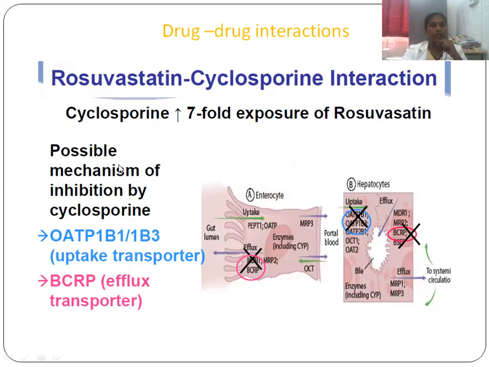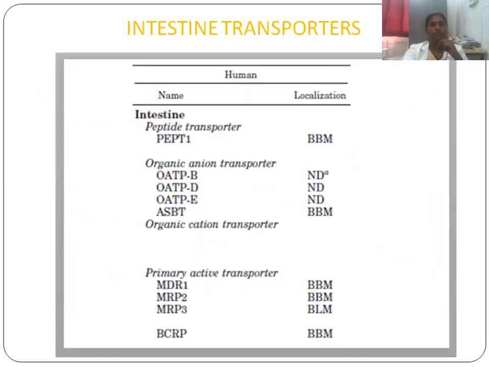The possible mechanism is inhibition by cyclosporine of this transporter. Organic anion transporters OATP1B1 and 1B3, the uptake transporters or efflux transporters are inhibited, and the concentration in the plasma is increased. These are some intestinal transporters like organic anion transporters OATP, MCT1, MRP2, MRP3. These are some peptide transporters.